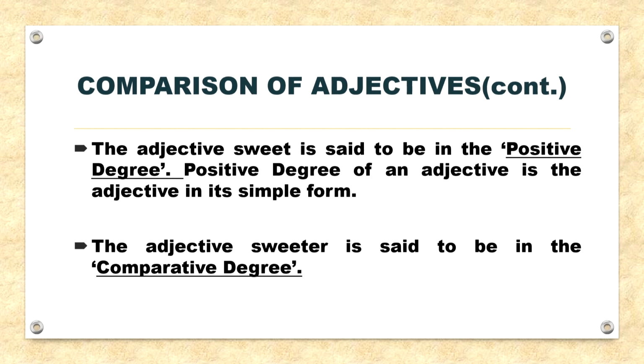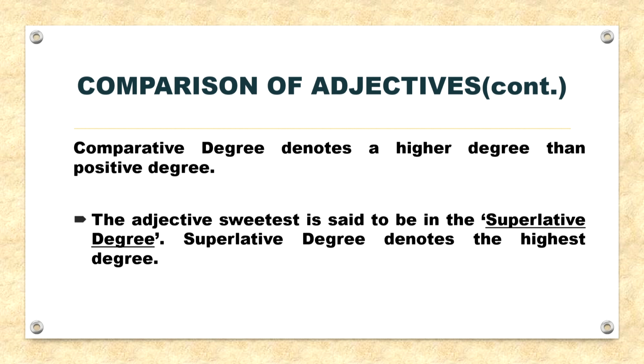So, the adjective sweet is said to be in the positive degree. The positive degree of an adjective is the adjective in its simple form. It is used when no comparison is made. Next, the adjective sweeter is said to be in the comparative degree. Comparative degree denotes a higher degree than the positive degree. It is used when two things are compared.